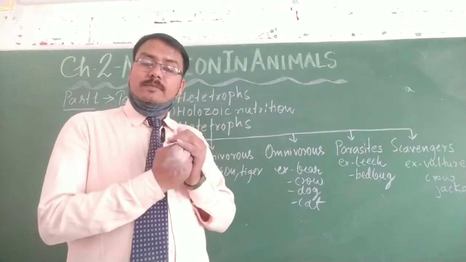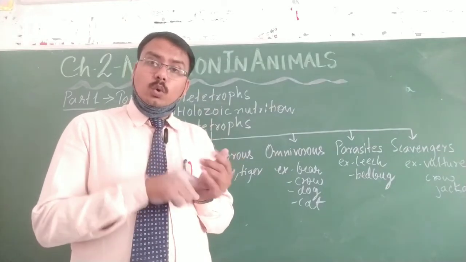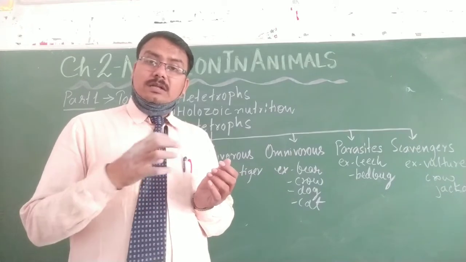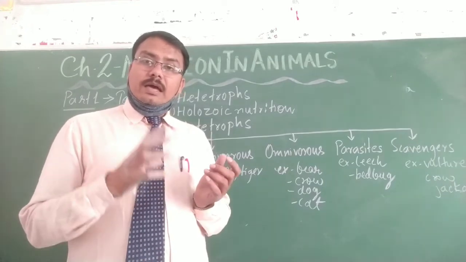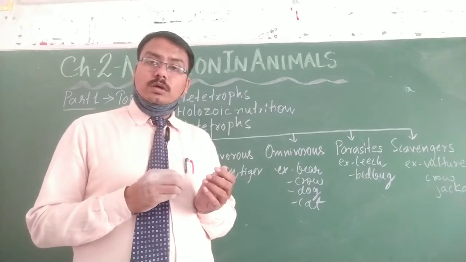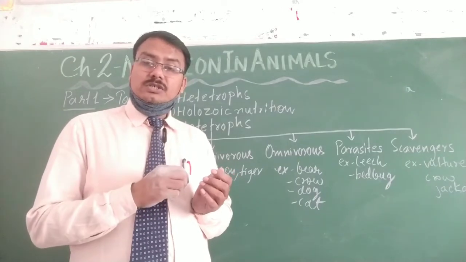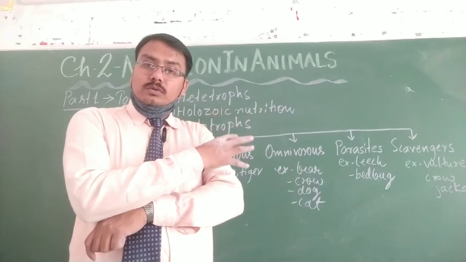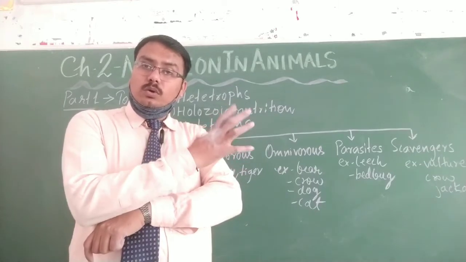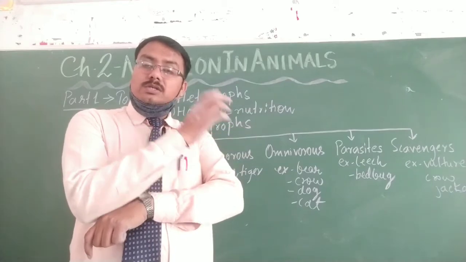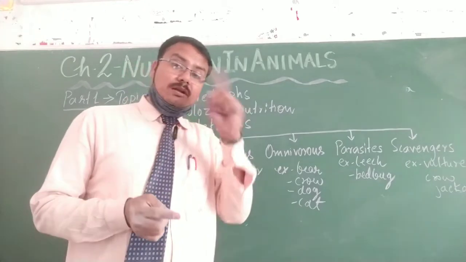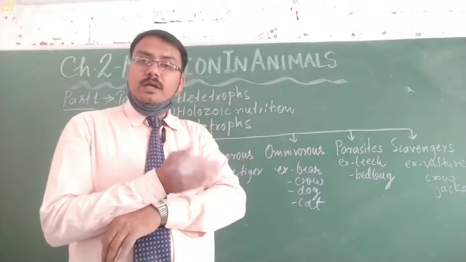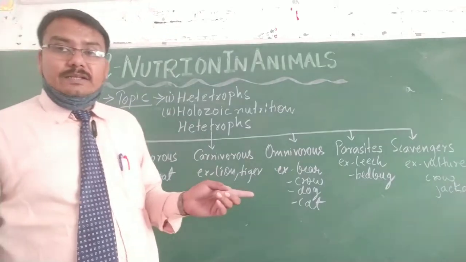either from outside their body or from inside their body, just like tapeworm, hookworm that are present inside the stomach and take the food from the intestine, and a few like mosquito, bedbug, leech that take from outside, sucking the blood through which they get their glucose, their food. Okay, so such living creatures that depend on other living creatures either from inside their body or from outside their body are called parasitic in nature.